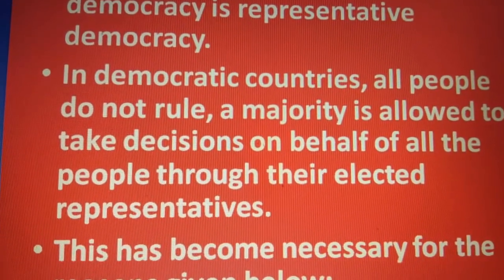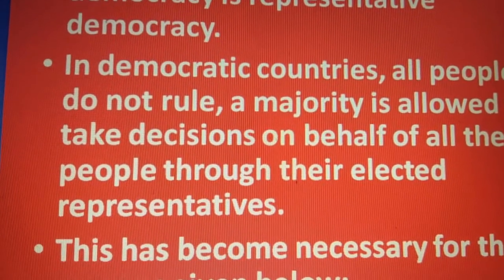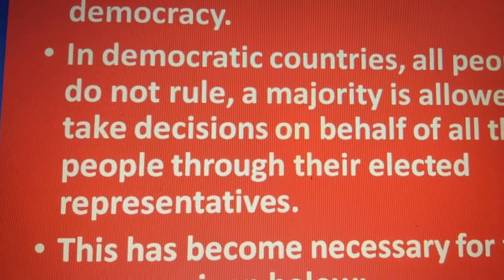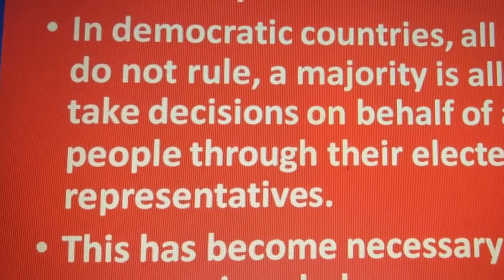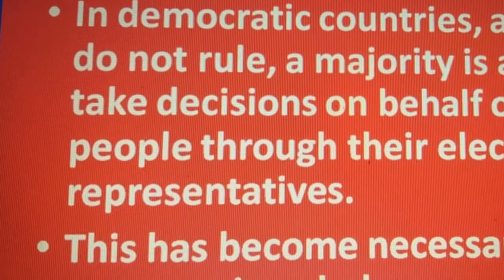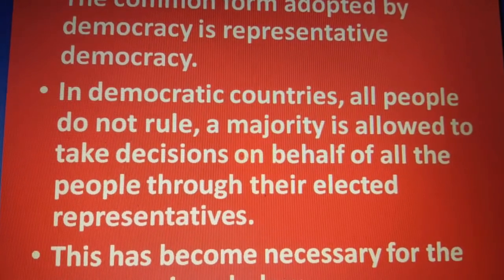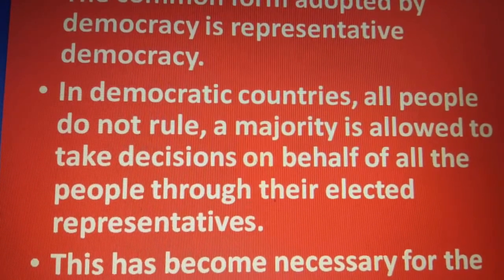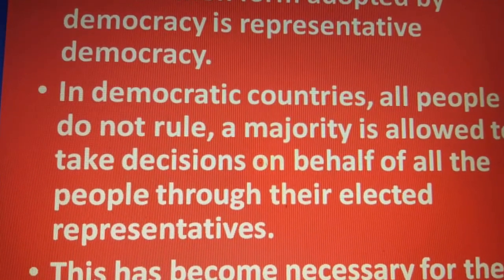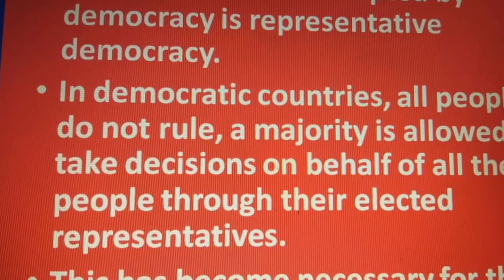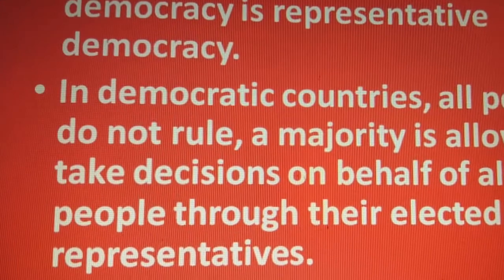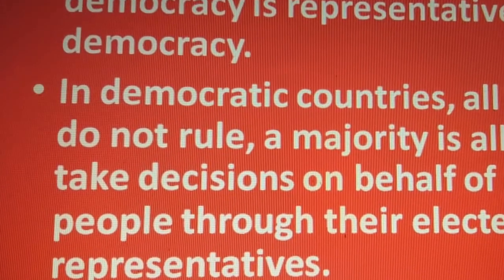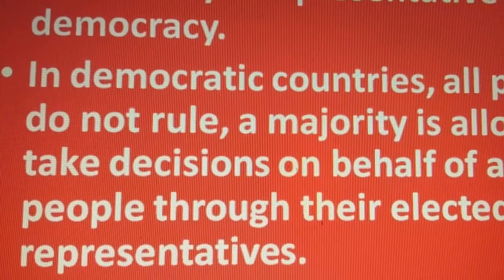Now, in democratic countries, all people do not rule. A majority is allowed to take decisions on behalf of all the people through their elected representatives. All the people will not rule, but they will choose or allow a majority of people to take decisions on behalf of the people. They call them their representatives. This has become necessary for the reasons given below.